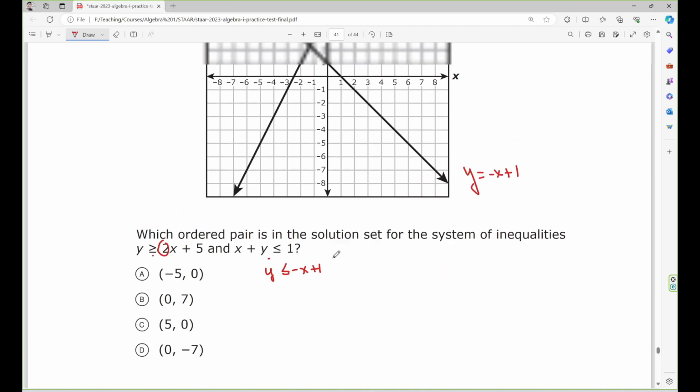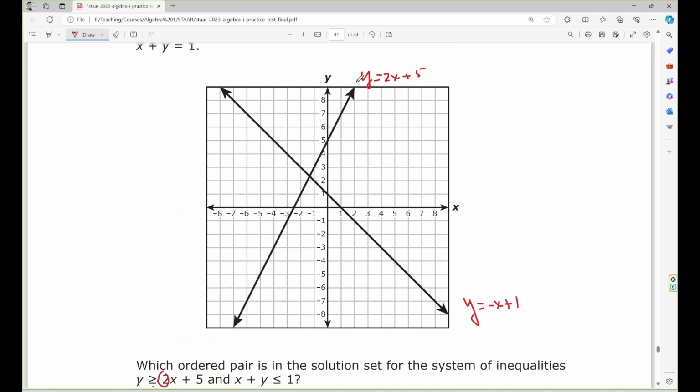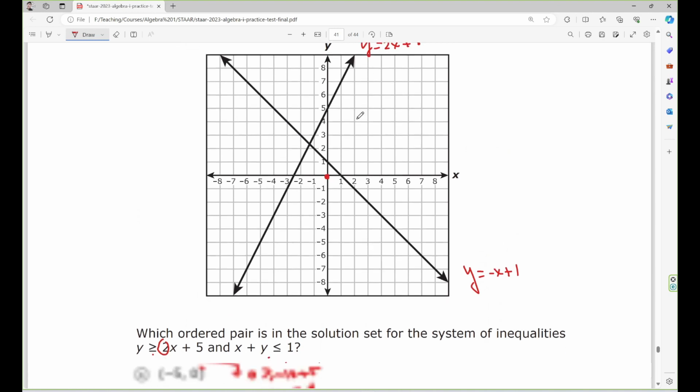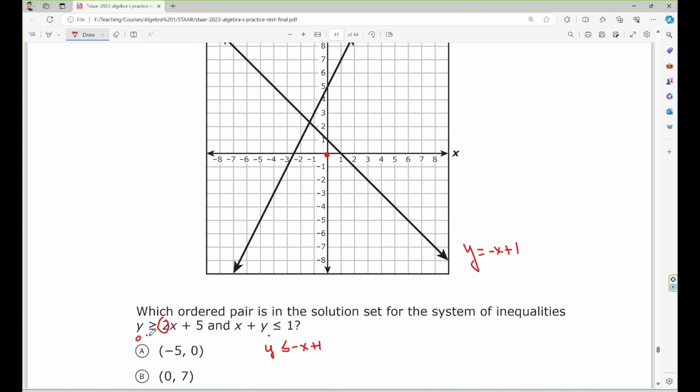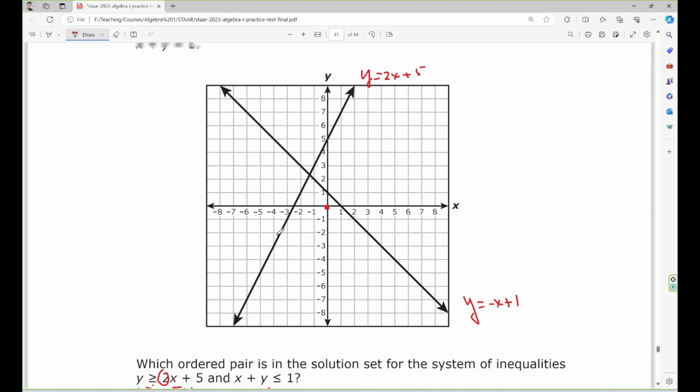Now I pick the point 0, 0 and substitute into this one. So I have 0 greater than or equal to 5. This is wrong, right? 0 cannot be greater than or equal to 5. Because it's wrong, I need to shade the region opposite to the point 0, 0 right here. So I need to shade this one.